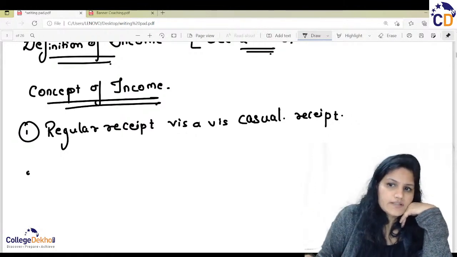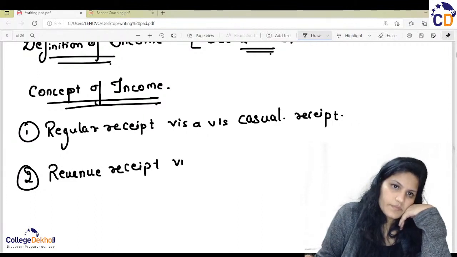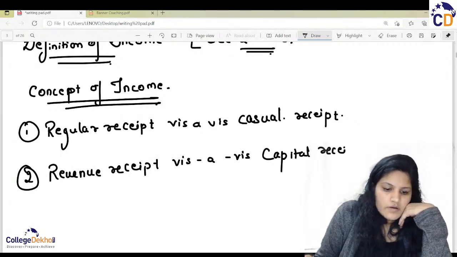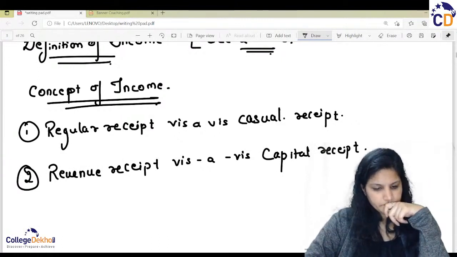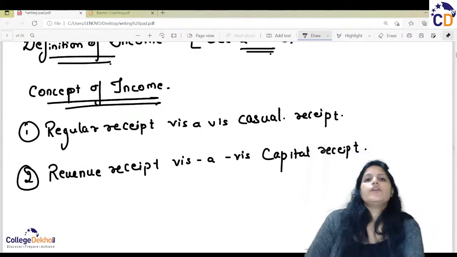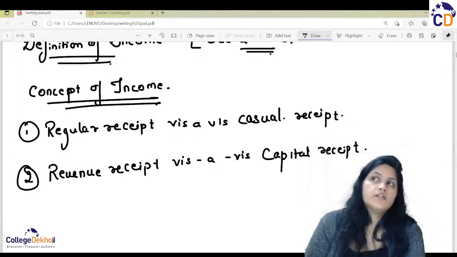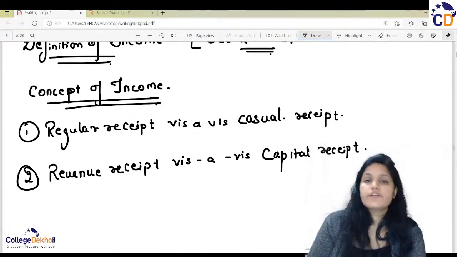Next, the second one is revenue receipt versus capital receipt. The capital receipt is like your capital gain on some property or anything. Revenue receipt is your general income which you are earning on a regular basis.